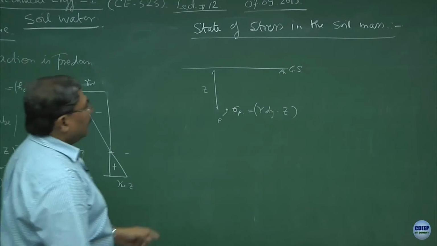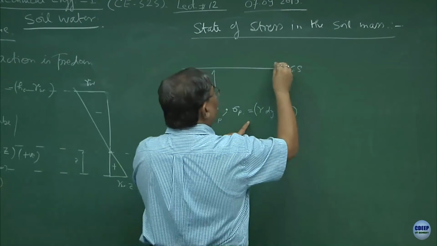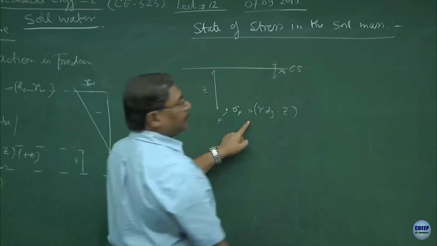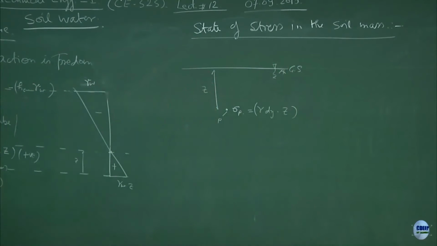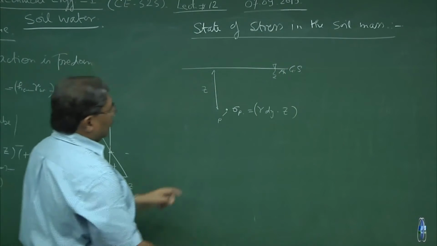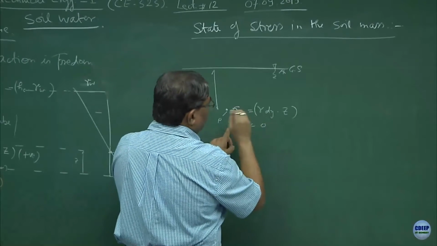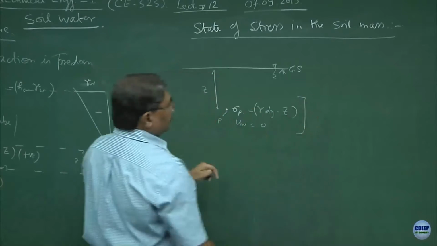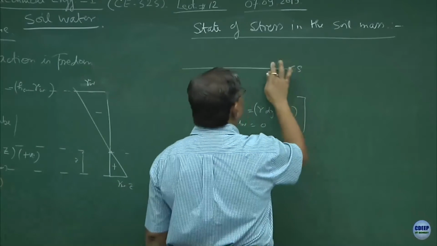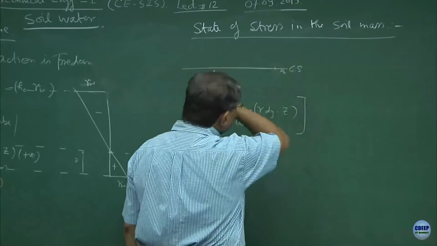But suppose I say that the water table is also here. So, in the first case your pore pressure is also going to be 0 without water. I will not mix it with this now.